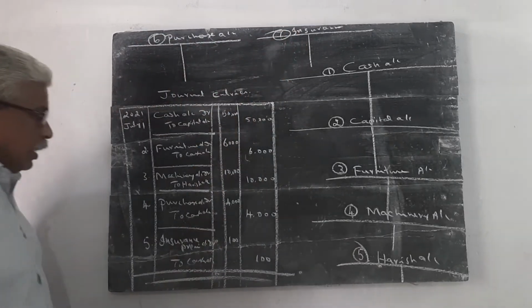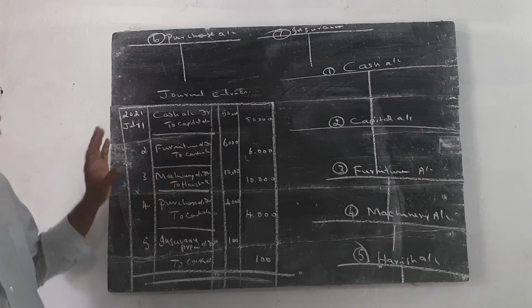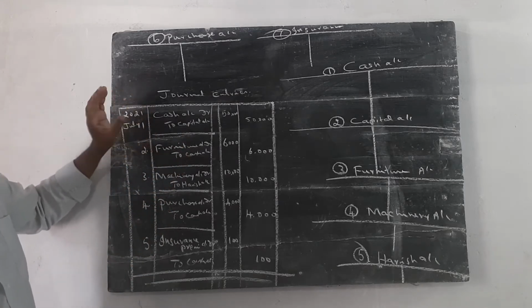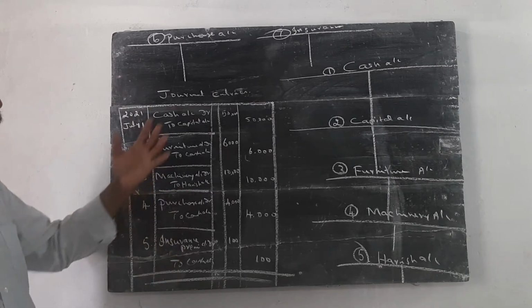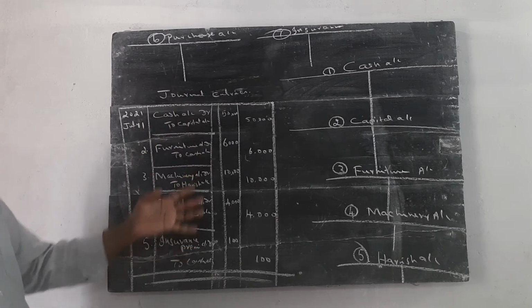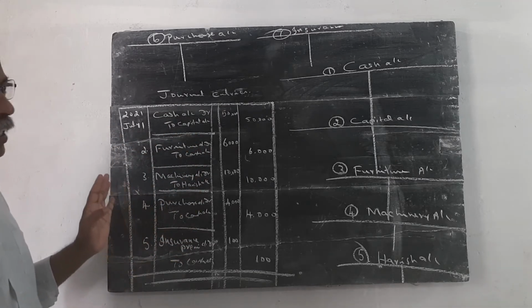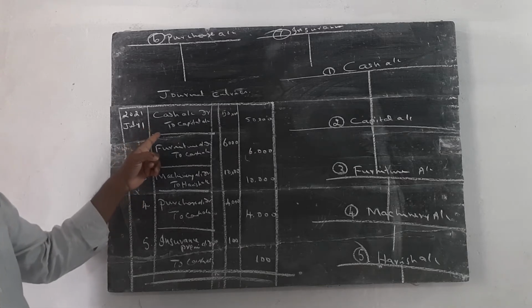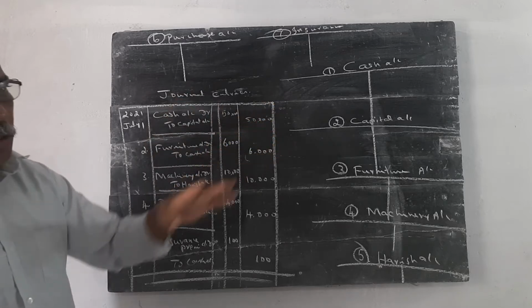Only 5 transactions are given in the question. From the 5 transactions, 5 journal entries come. After preparing the journal entries, we have to prepare the ledger accounts. For preparing the ledger accounts, we need the journal entries. With the help of journal entries, ledger accounts are prepared.